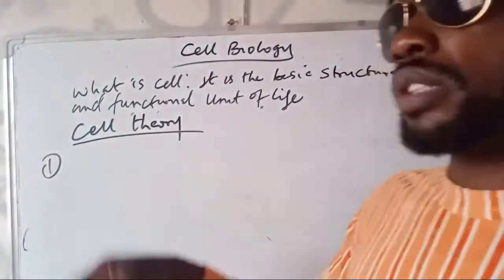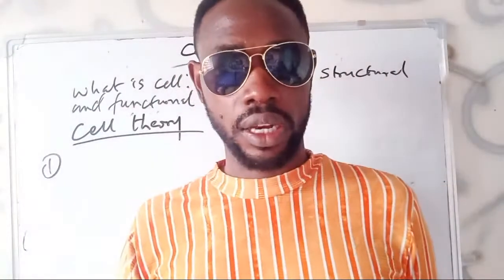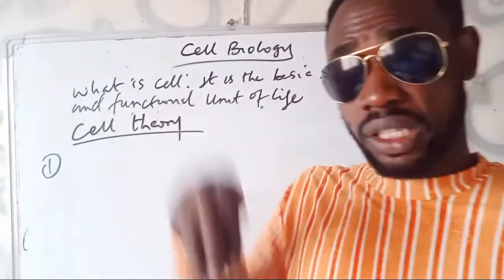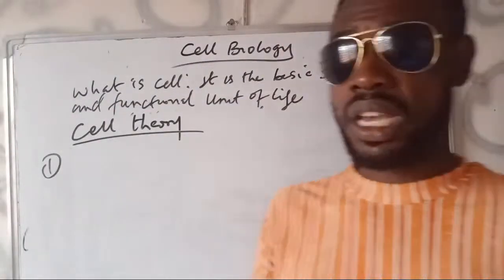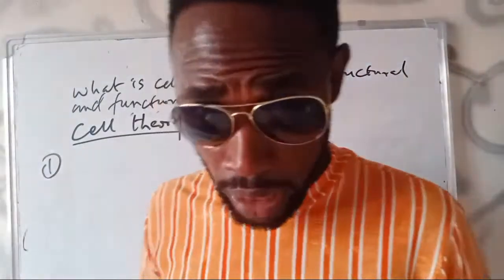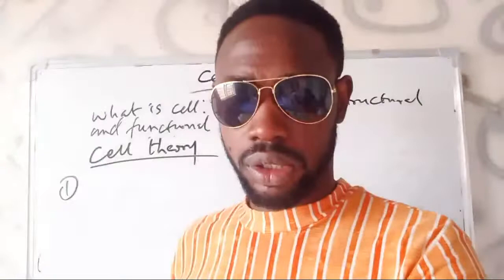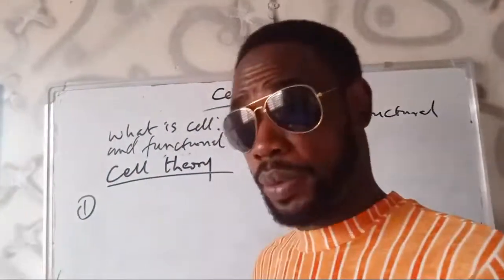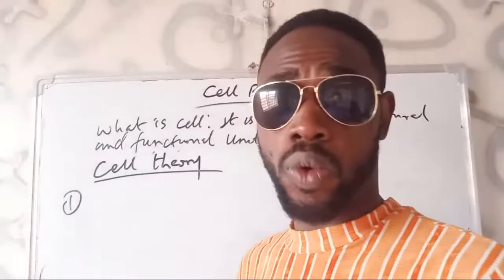Then number 2, that's the definition of cell: the cell is the basic structural and functional unit of life. Then number 3 is that cells arise from previously existing cells. In other words, cells beget cells, through cell division, as confirmed and explained properly by Walter Fleming.